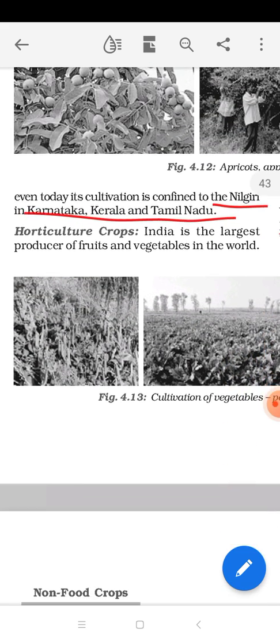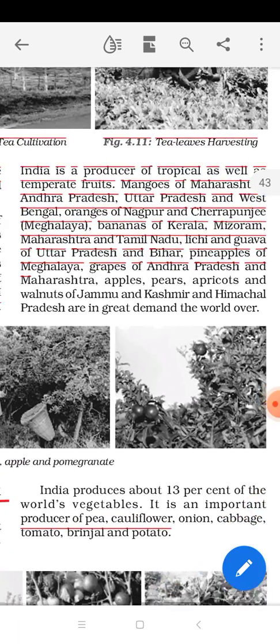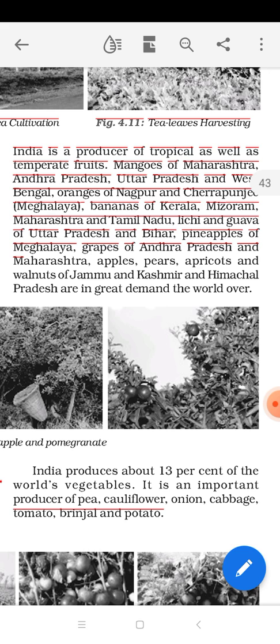Now the next important crop is horticulture crop. So what is horticulture crop? Horticulture means the cultivation of fruits and vegetables. Due to the variety of climate and the variety in physical features, in India we produce a huge amount of horticulture crops, like different types of vegetables season wise and fruits season wise, area wise. India is a producer of tropical as well as temperate fruits.